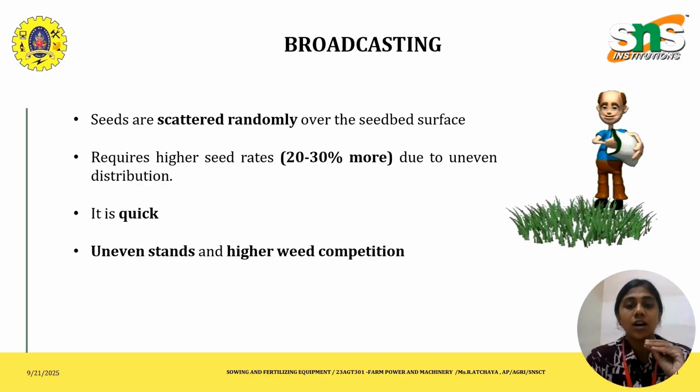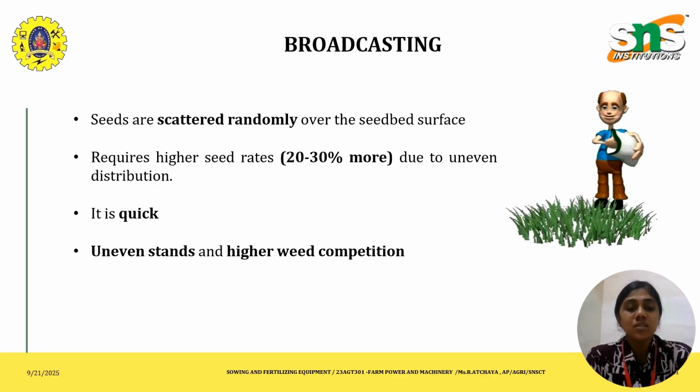The depth here may be shallow, 1 to 2 centimeters, often covered by raking, and it is a quick method of sowing. It also has pros and cons. The pros are that it is fast, it requires low skill, and it is low cost. But the cons are that uneven stand can grow, there is higher seed wastage, and the weed competition might be higher as it is randomly broadcasted.